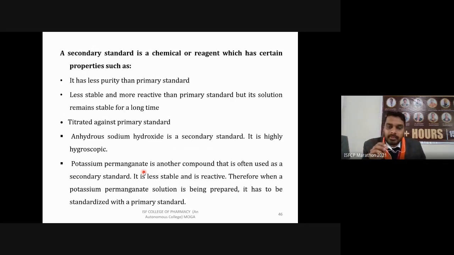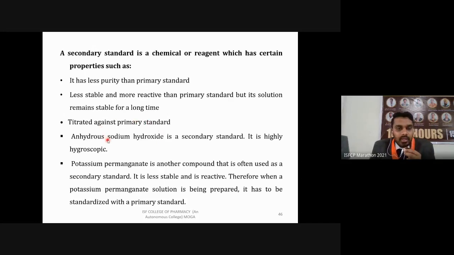Then you make its solution, so ultimately your concentration will vary from your calculated concentration. Then you have to titrate it against HCl or H2SO4, a primary standard solution, and based on that you calculate the concentration of sodium hydroxide in the solution. The error due to weighing is avoided by this titration.